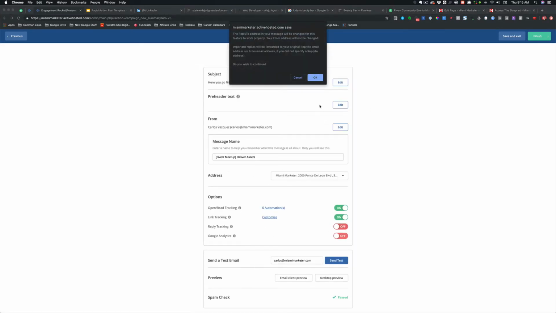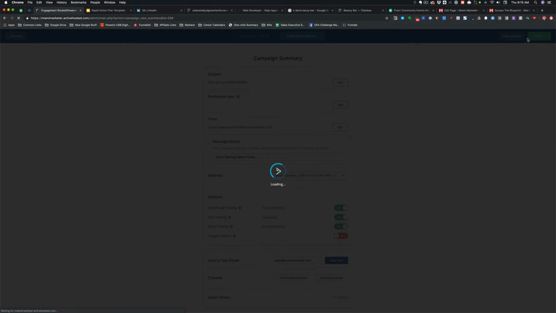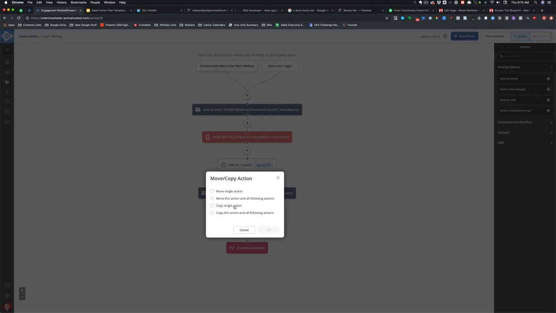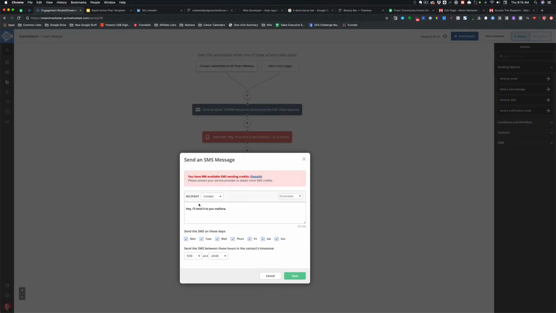And I do want to do reply tracking in case they reply. I want to be able to track that. Okay. And now the next thing I want to do is I want to go ahead and also send them a text. Copy, because I already have it up there. And then hi first name. Just sent over the link to the blueprint to your inbox. Have a great day.